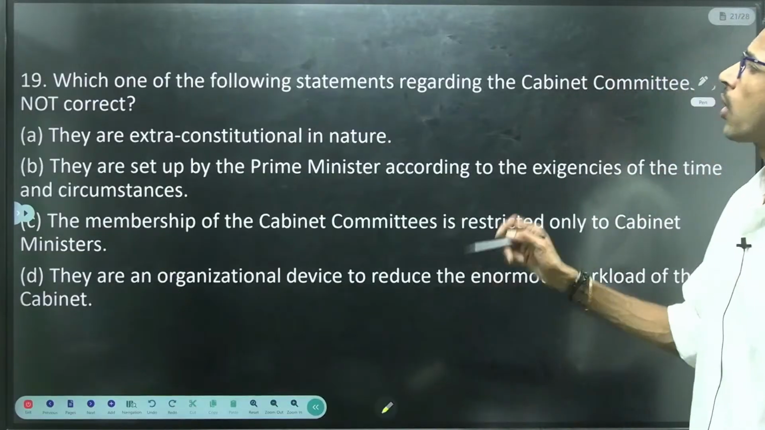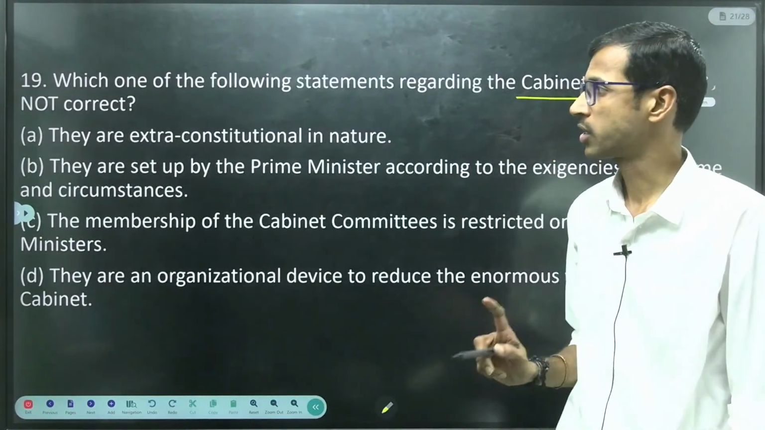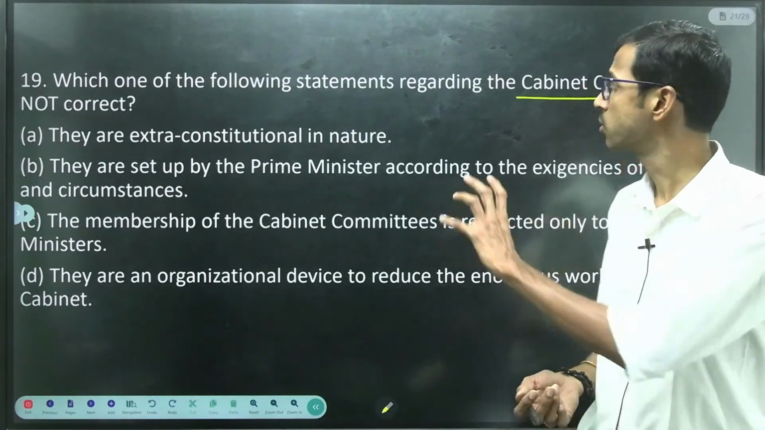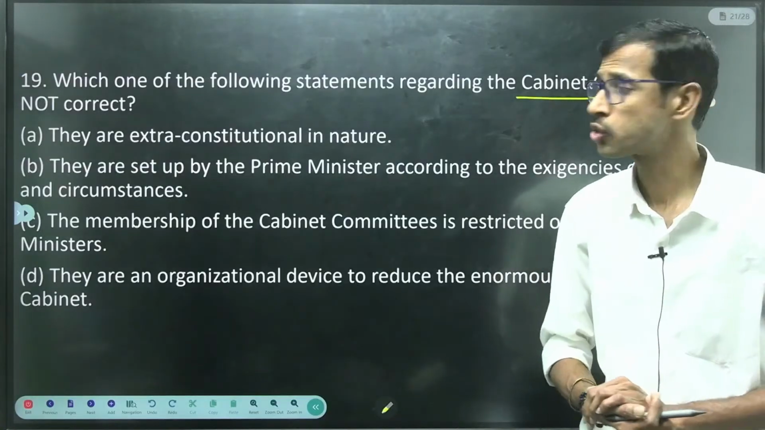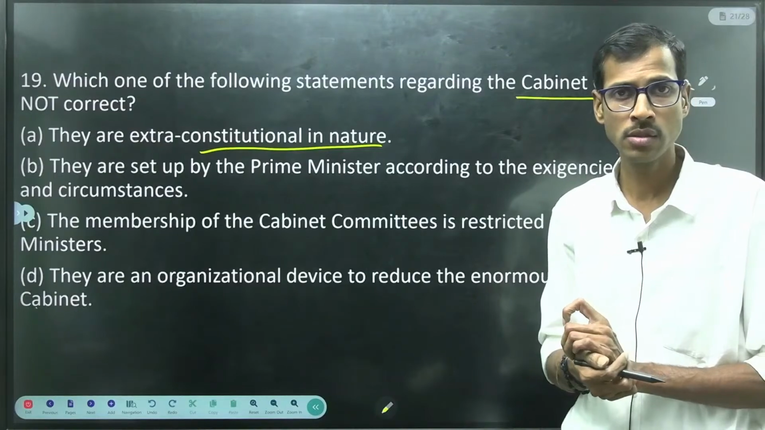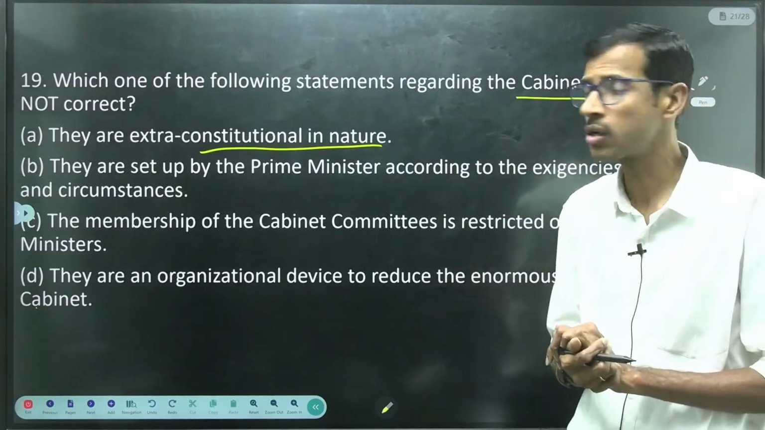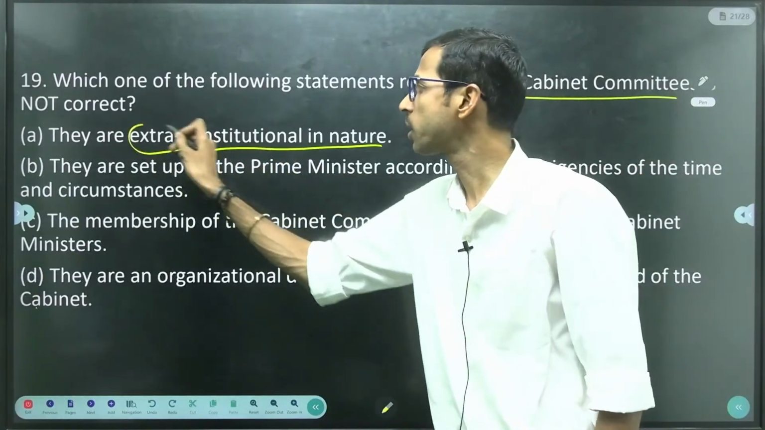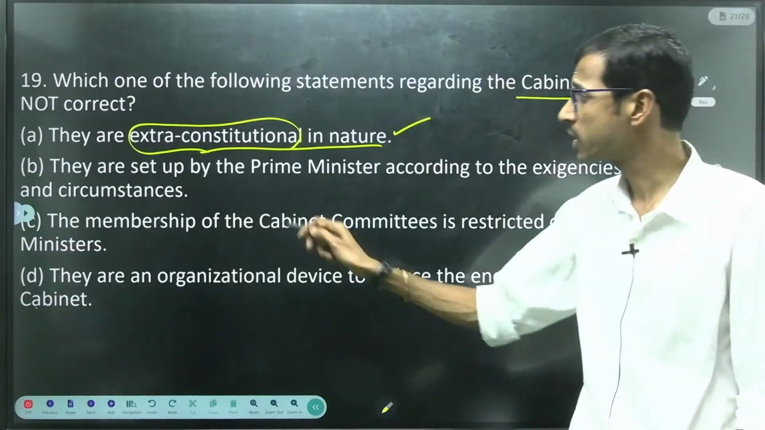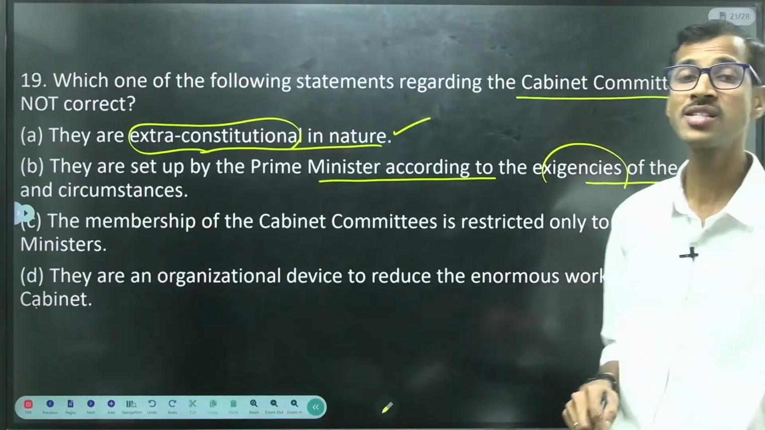Which one of the following statements regarding the cabinet committees is not correct, right? We have several committees, right? Parliamentary committees, and in this, cabinet committees are also very important. They are extra constitutional in nature. Why are they extra constitutional? Because they are not mentioned in the constitution, right? So they have the powers of extra constitutional authority. That is correct. They are set up by the Prime Minister according to the exigency of the time and circumstances.